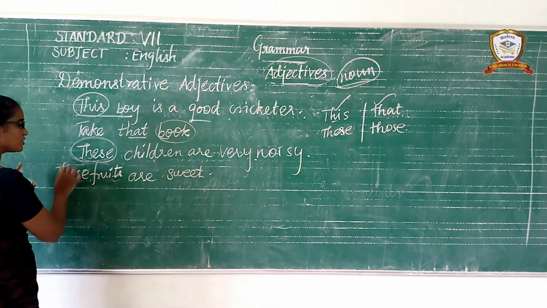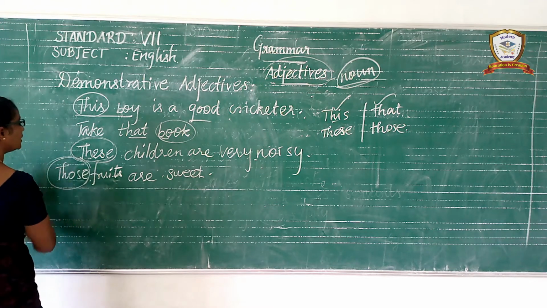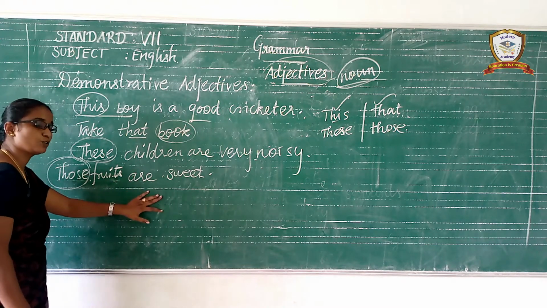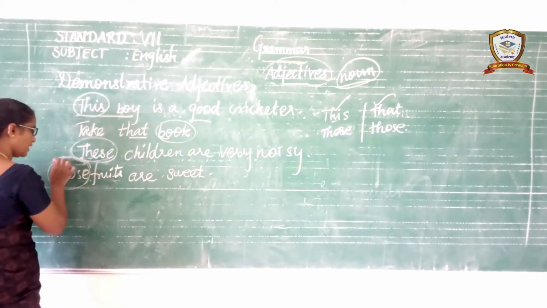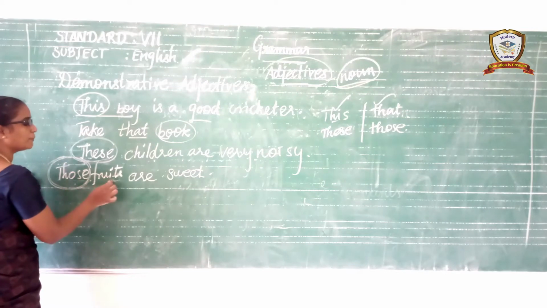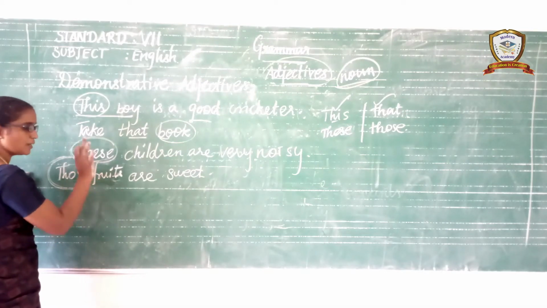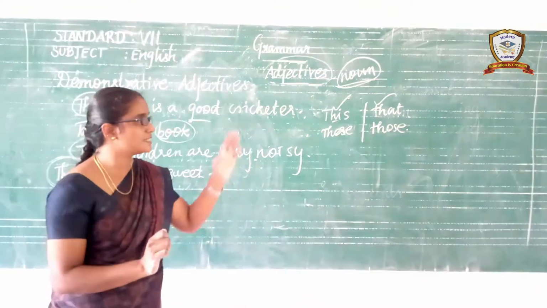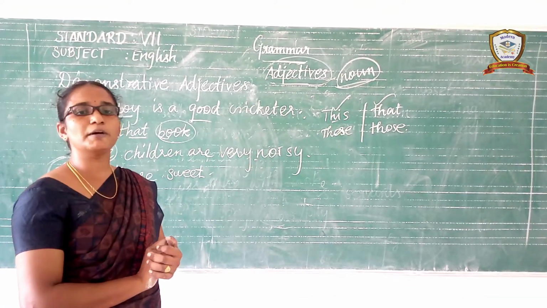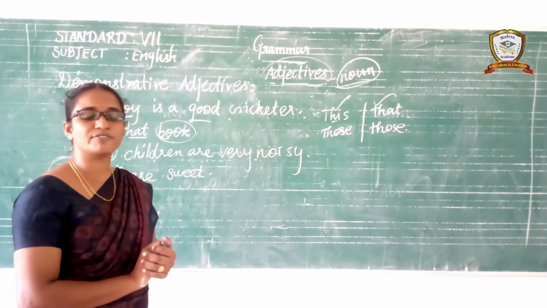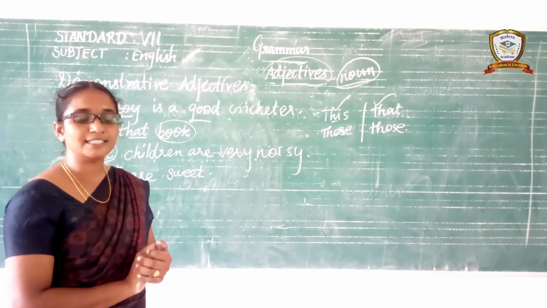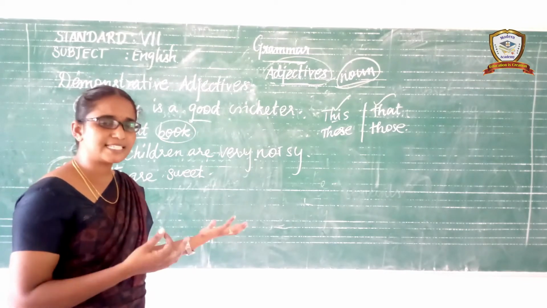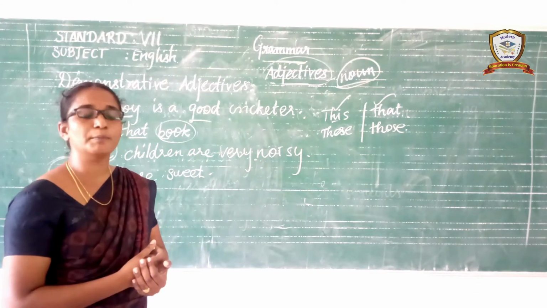In this sentence, which is the demonstrative adjective? Those is the demonstrative adjective. Those fruits are sweet. Those, followed by a common noun, is plural. Do you all understand the demonstrative adjectives? This, that, these, those. They are demonstrative adjectives which always specify the noun. Understand? This and that followed by a common noun is singular. And these and those followed by a common noun is plural.